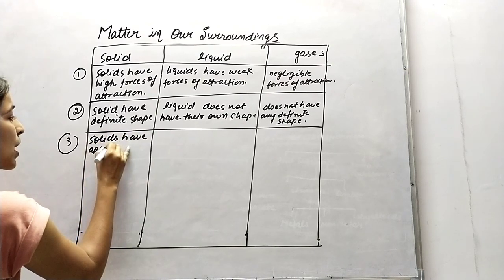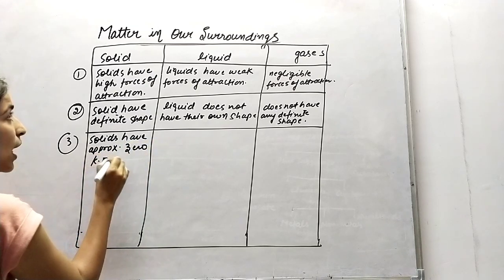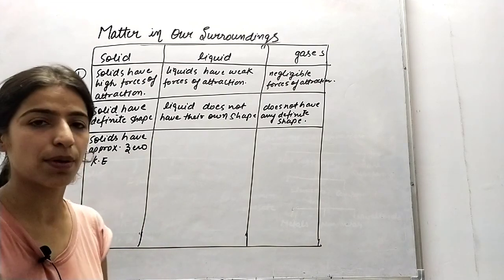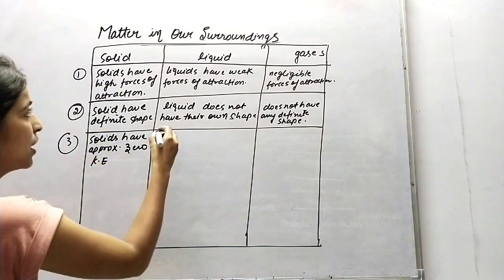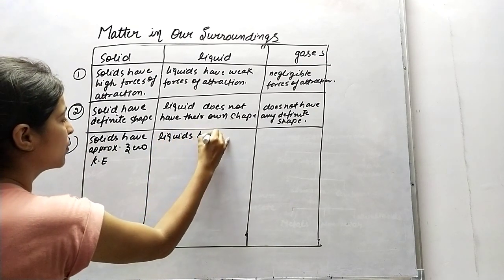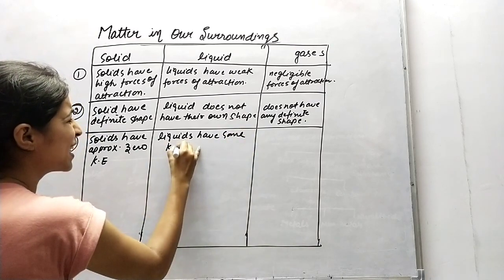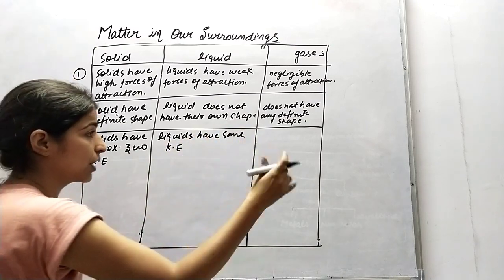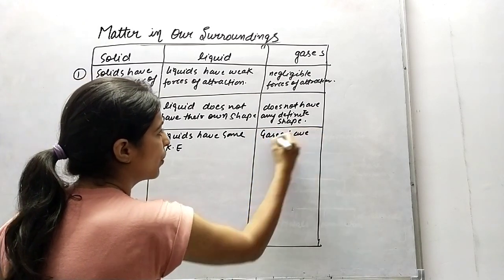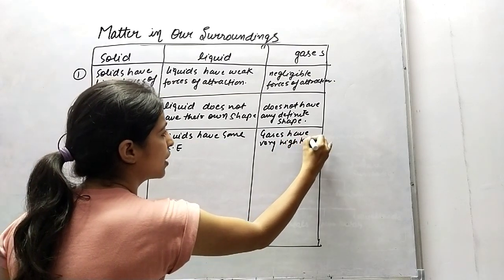approximately zero kinetic energy, and liquids have some kinetic energy, because when you drop some amount of liquid, it can flow. Fine. So liquids have some kinetic energy, and gases have very high kinetic energy. Gases have very high kinetic energy. Fine.